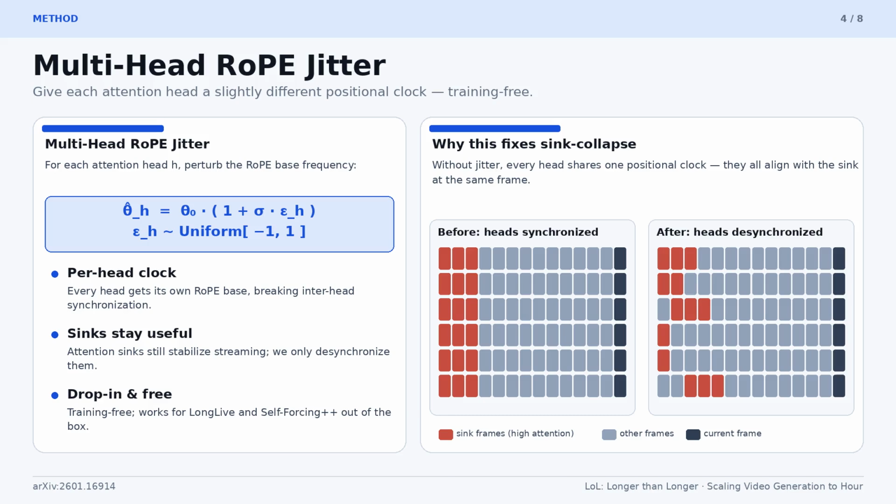Our fix follows directly from this diagnosis. For every attention head, we perturb the RoPE base frequency by an independent random factor: theta hat for head h equals theta 0 times the quantity 1 plus sigma times epsilon h, with epsilon h uniform on -1 to 1. Intuitively, if every head ticks on the same positional clock, they all realign with the sink at the same moment. Giving each head its own clock keeps RoPE's relative position behavior, while making simultaneous spikes on the sinks unlikely. It is training-free, model-agnostic, and drops into LongLive and Self-Forcing++ unchanged.